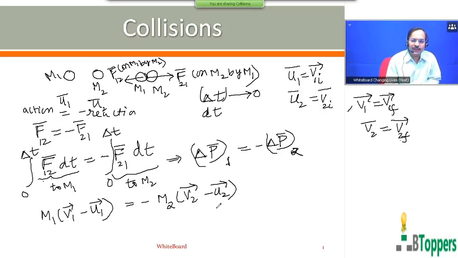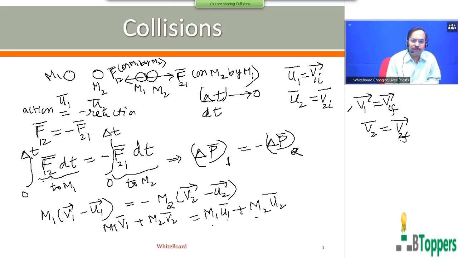So you can collect the terms containing the initial velocities to one side of the equation, and the final velocities to the left side. So you can write this as M1 V1 bar plus M2 V2 bar equal to M1 U1 bar plus M2 U2 bar. M1 U1 bar is the initial momentum of M1 just before collision. M2 U2 bar is the initial momentum of M2 just before collision. So the vector sum of the linear momenta of the two masses M1 and M2 just before collision is what you have on the right side of the equation.